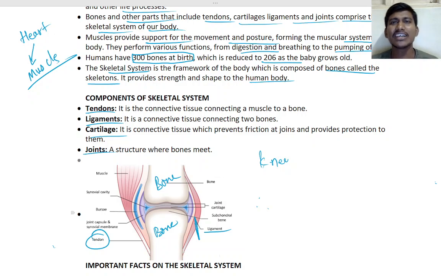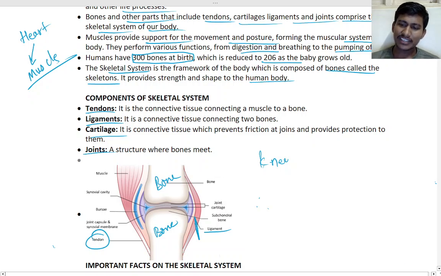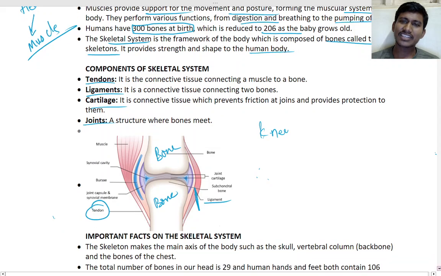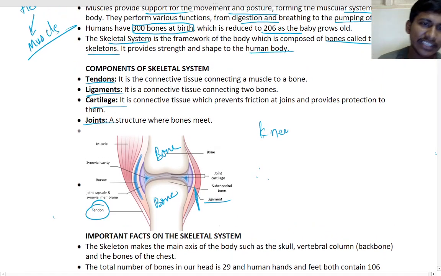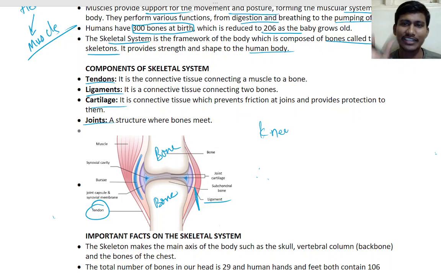You may have seen that when bones break, they keep the limb straight with plaster, without movement as much as possible, because it will join again. You should give it rest, and it will join again automatically.